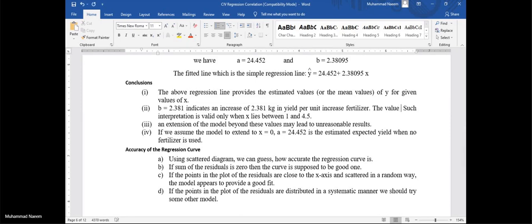The value of b is also called the coefficient of regression.